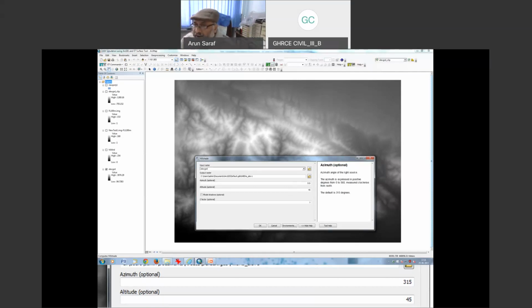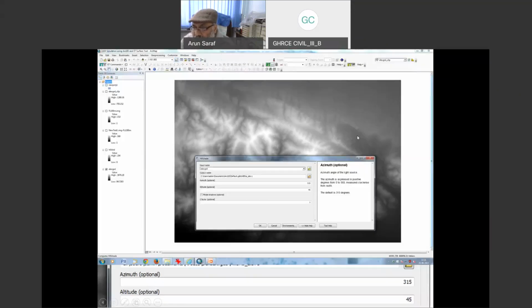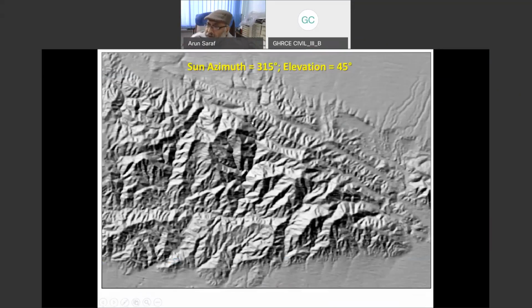But if you create a shaded relief model with 315 degrees as the default value of this digital elevation model, which is shown here in the background, this is what you get. Elevation was kept in the center, that is between 0 to 90, that is 45 degrees. If I change this in the same way as in the case of satellite images and keep it in the southeast direction, then this appears completely different, just opposite of that.